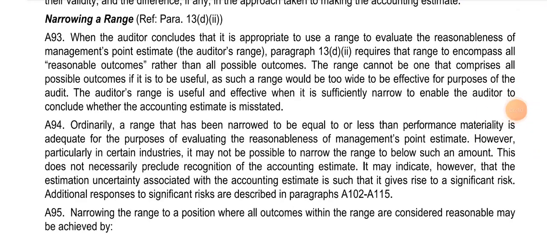So from the narrowing in range, go through point number A94, the second paragraph. Ordinarily, a range that has been narrowed to be equal to or less than the performance materiality is adequate for the purpose of evaluating the reasonableness of management's point estimate. So your range has to be narrowed to the extent that it is equal to or less than the performance materiality.